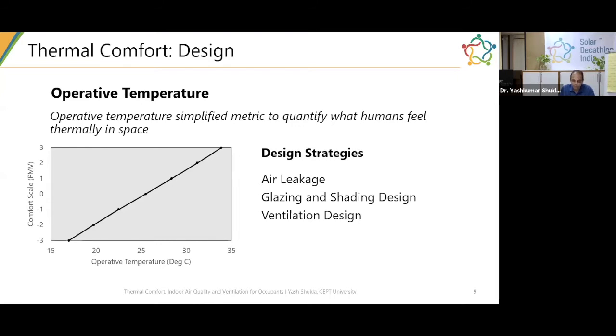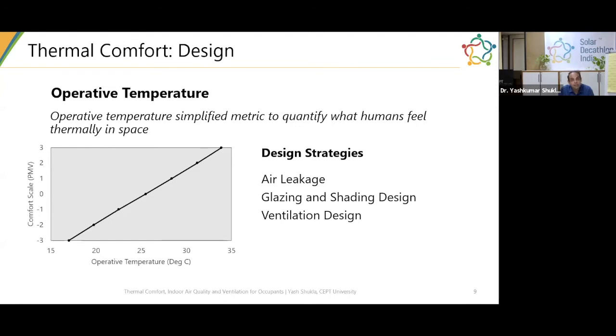Another important element is ventilation design. There are different strategies for ventilation that I'm going to talk about a little bit later in the webinar. But in ventilation design, one needs to understand that when outside is comfortable, how one can utilize that air to provide a comfortable environment inside the building. At the same time, the location of the ventilation ducts or the ventilation window openings is a very, very important element to make sure that there is no variation or stratification of temperature inside the building.